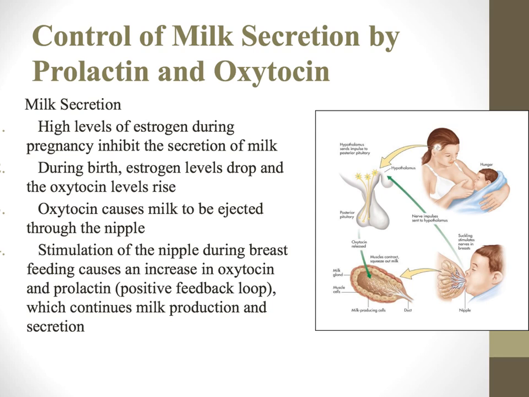Now, in a minute, we're going to talk about the hormones associated with birth, and oxytocin is going to play a huge role there also. But oxytocin is highly involved with milk secretion, and it works in a positive feedback loop. How does that work? During birth, the estrogen levels that are really high during pregnancy are going to drop, and that's going to trigger oxytocin levels to increase. And again, this is going to come from the posterior pituitary.